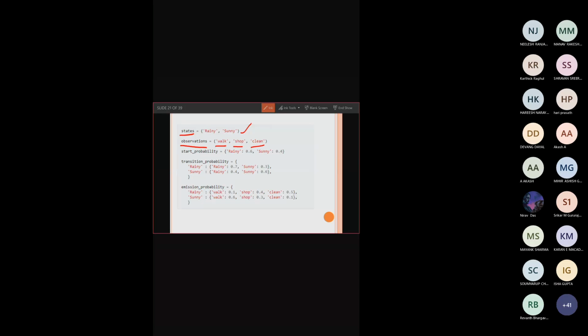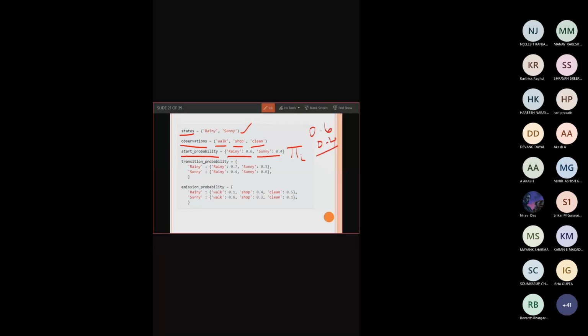What is the initial probability? Pi is going to be the initial probability. So we have two initial probabilities. One is for rainy, it is going to be 0.6, and for sunny, it is going to be 0.4. So totally, 0.6 plus 0.4 is going to be 1.